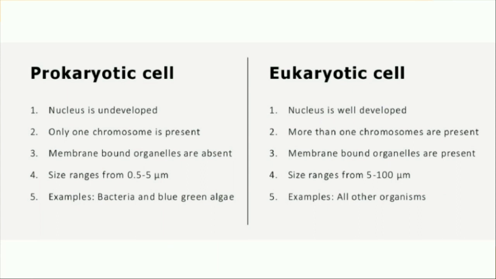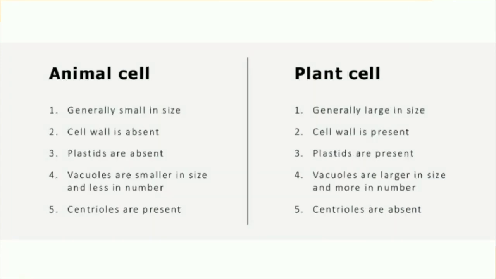For prokaryotic cell, bacteria and blue green algae are common examples. For eukaryotic cell, all other organisms, any multicellular organism, like lion, tiger, human being, you can write.